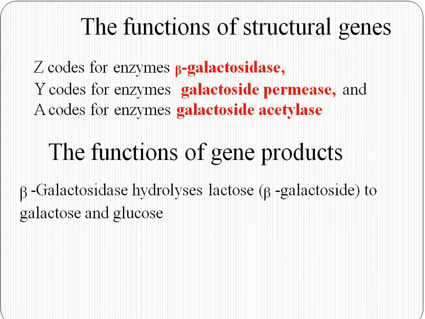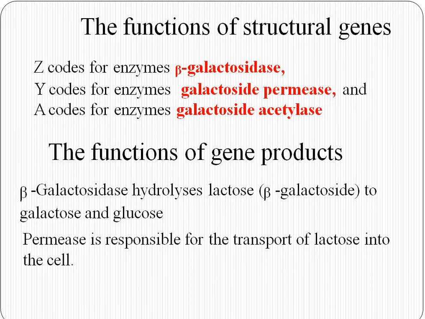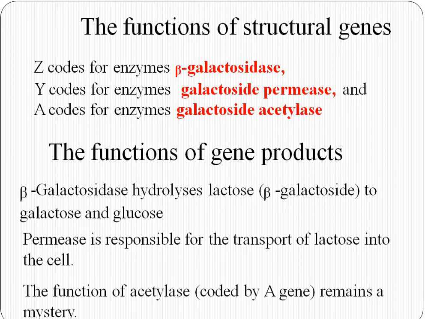Beta galactosidase hydrolyzes lactose to galactose and glucose. Permease is responsible for the transport of lactose into the cell. The function of acetylase, coded by gene A, remains a mystery still. No appropriate functions have been discovered so far for the product of structural gene A.